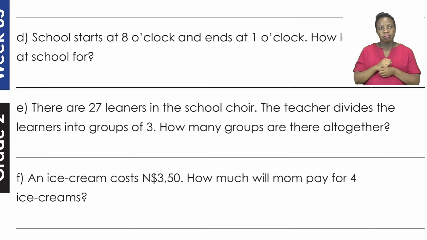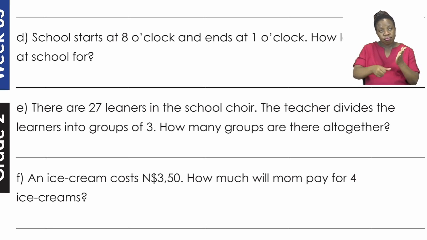An ice cream costs $3.50. How much will Mom pay for 4 ice creams? Let's read it again. An ice cream costs $3.50.